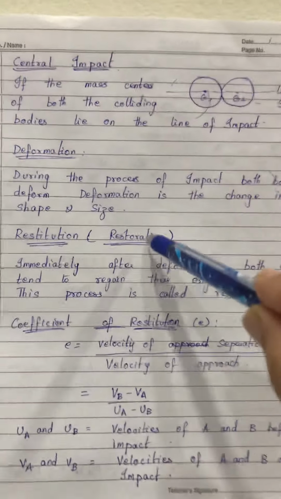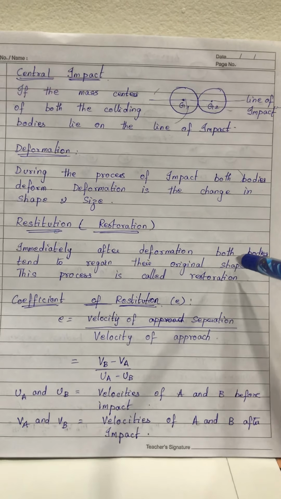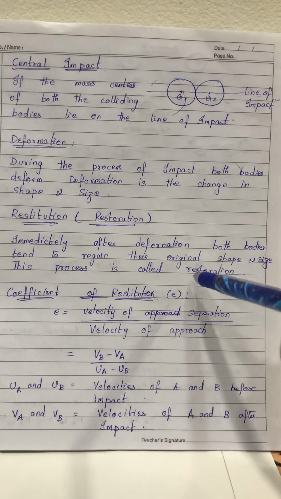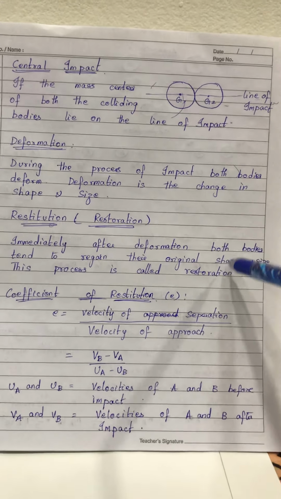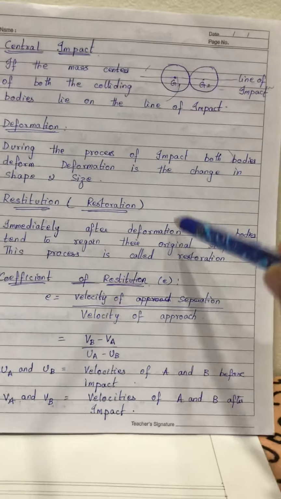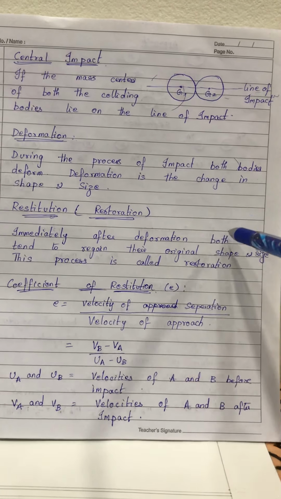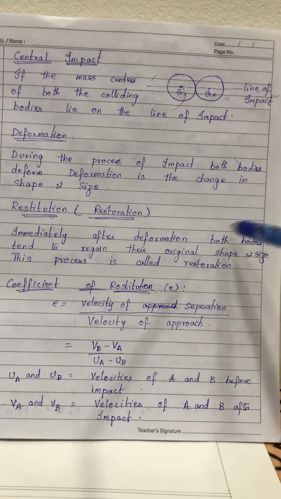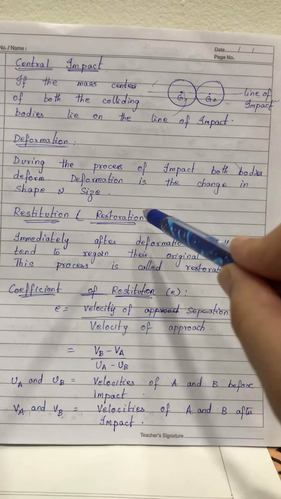The change in shape and size of the objects is known as deformation. Restitution or restoration. Immediately after the deformation, both the bodies tend to regain the original shape and size. This is known as restoration or restitution. Because of the impact, there is some deformation in both the bodies, and once they separate, most of the time they try to regain the shape and size. That phenomenon is known as restitution or restoration.